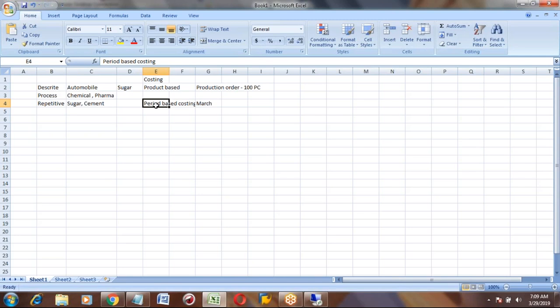In process, say chemical and pharma, they manufacture one tablet, let's say about a million tablets, and the next day they will use repetitive if they use the same tablet. They won't change frequently.